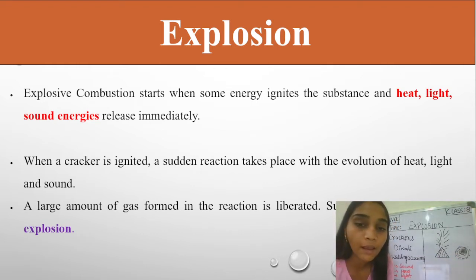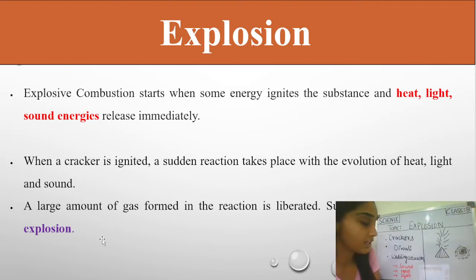So this is what happens when some energy ignites the substance and the release is immediate. Now when a cracker is ignited, ignited means we are burning it, a sudden reaction takes place with the evolution of heat, light and sound. Yes, whenever we burn or ignite any cracker, a sudden chemical reaction is taking place.